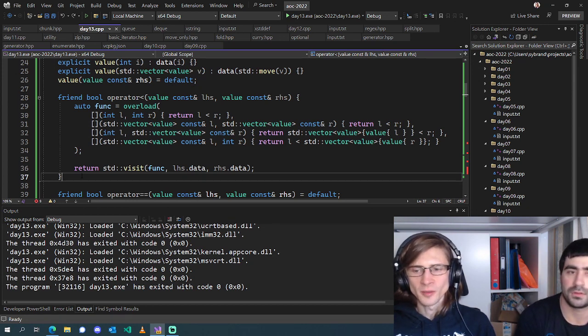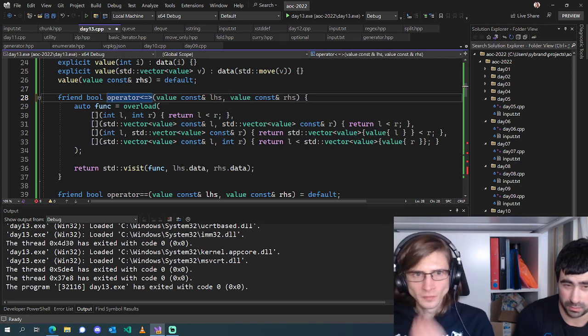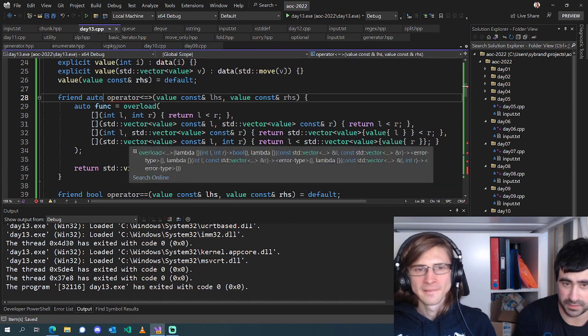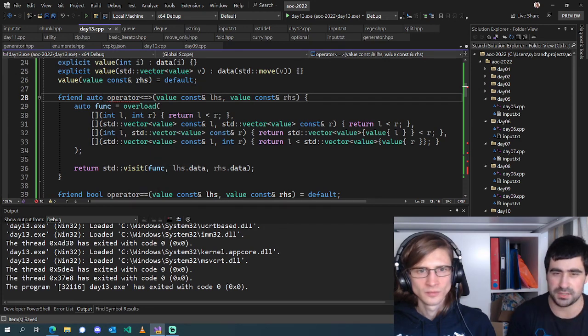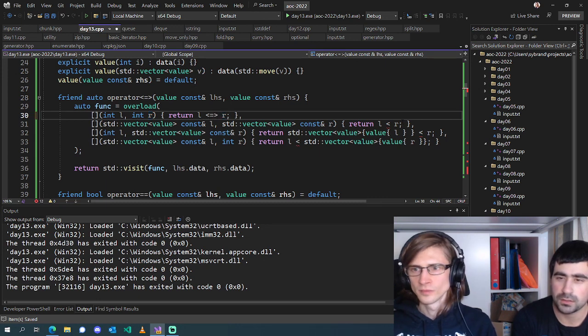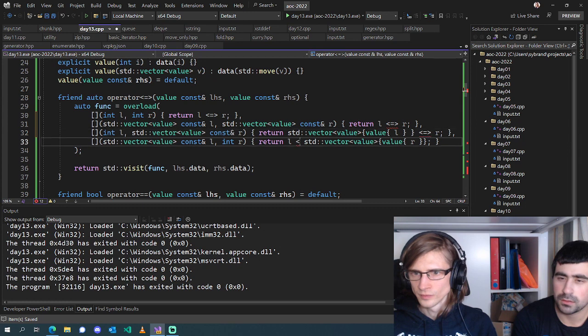Is there a way with the spaceship operator to say, just change it to spaceship, and then we return auto, and then instead of return std::visit, we may need to change this. Let's use spaceship inside all of our lambdas. Hopefully that will work.